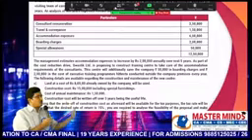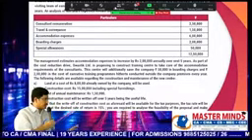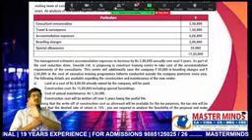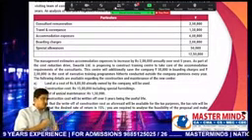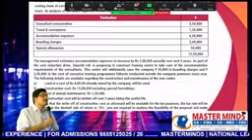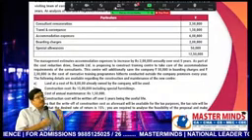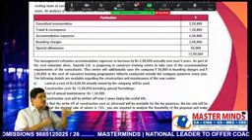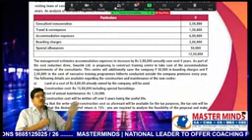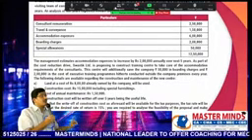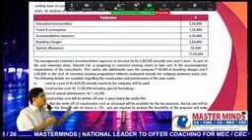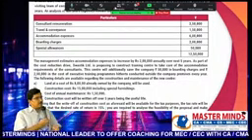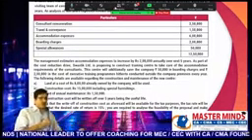If the project is not implemented, land cost is 8 lakhs. If the project is implemented, land cost is 8 lakhs. That's why the difference is 0. What about the construction? If you implement the project, you need to spend 15 lakhs. If you don't implement, 0. The difference is 15. That 15 you have considered. This is called the incremental approach. It's very easy to identify the cash flows: the difference between when the project is implemented and when it is not implemented.